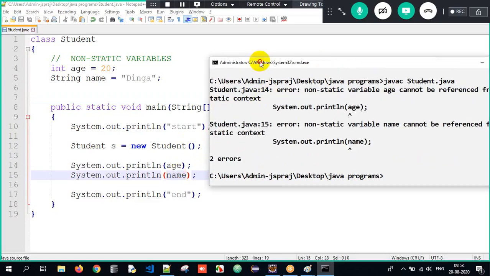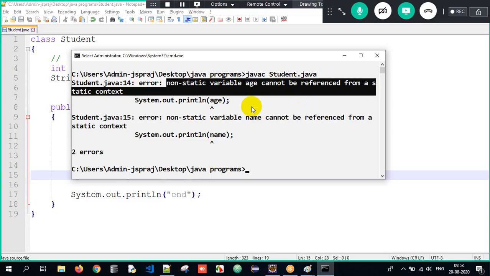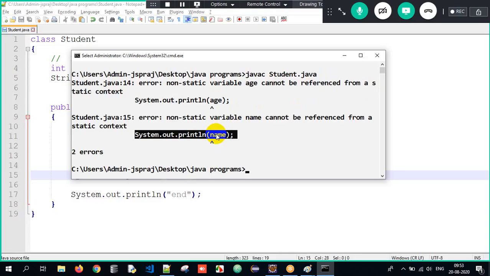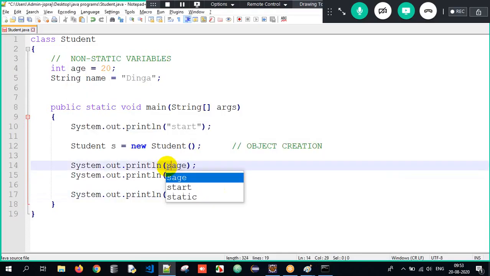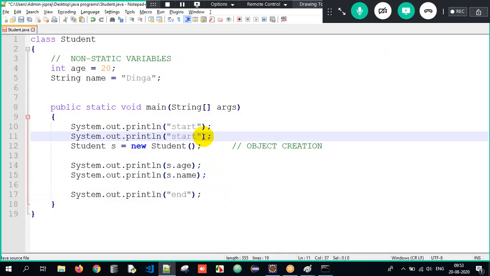See, non-static variable cannot be referred from a static context. In simple terms, it's telling me that age is non-static, name is non-static. You cannot directly access them. You have to make use of the object name. So you have to write it as s.name and s.age here. Clear? I can do this in one more way as well.